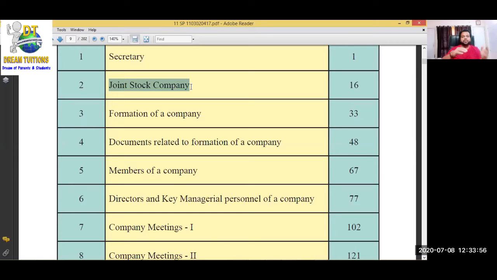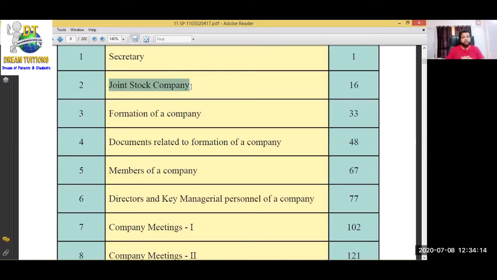What is the difference between sole trader, proprietorship, partnership firm, and joint stock company? What are the advantages of a joint stock company as compared to a partnership firm? Who will start the joint stock company? What is the reason to start this form of business? Everything they are going to explain in the second chapter.